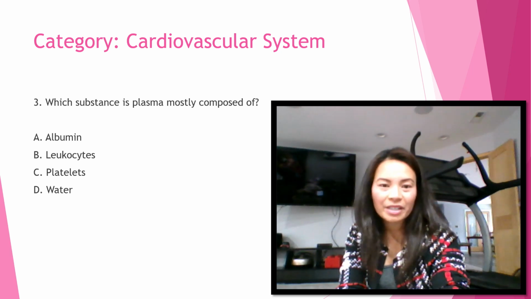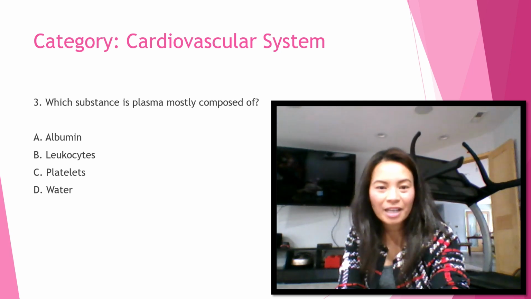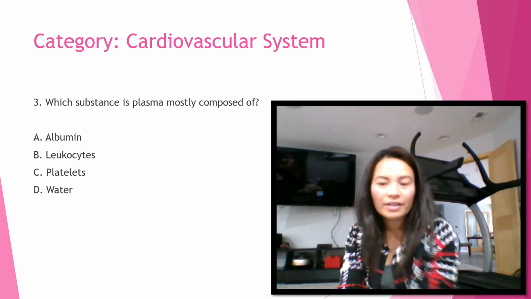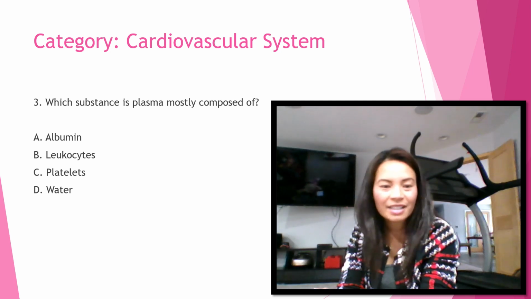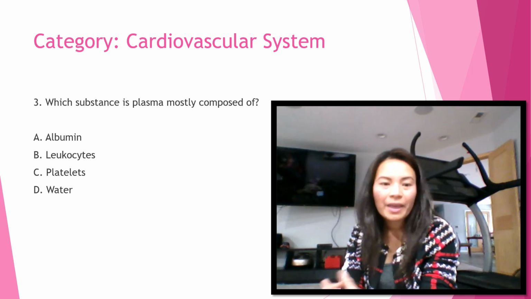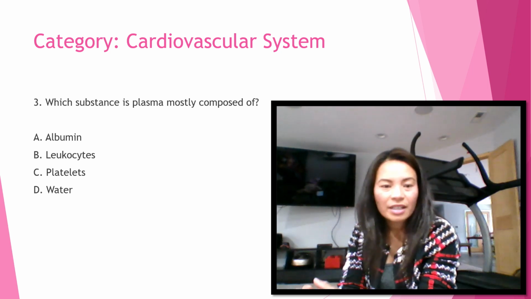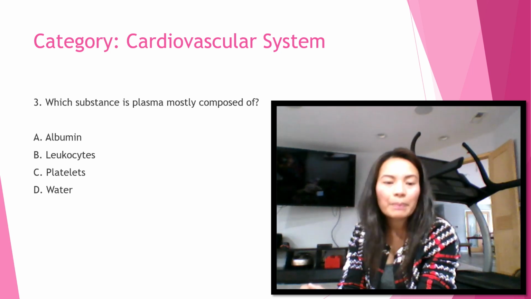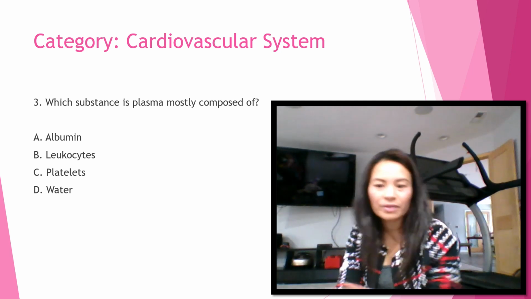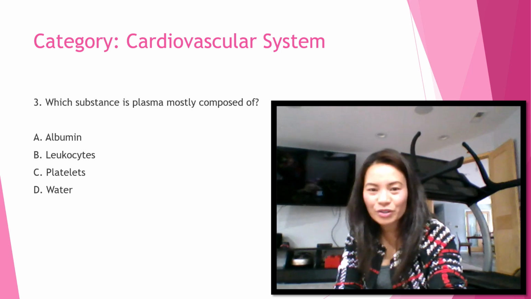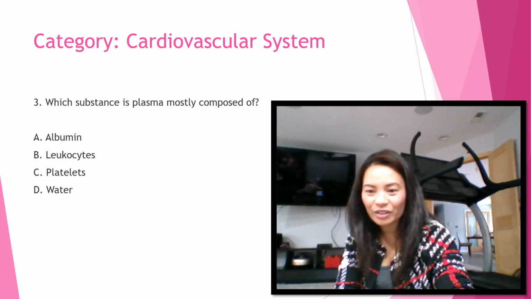Next question is going to be under cardiovascular system. Which substance is plasma mostly composed of? A. Albumin, B. Leukocytes, C. Platelets, or D. Water? Again, I'll repeat the choices: A for albumin, B for leukocytes, C for platelets, and D for water. Make sure you write your answers so that you can remember them later on.